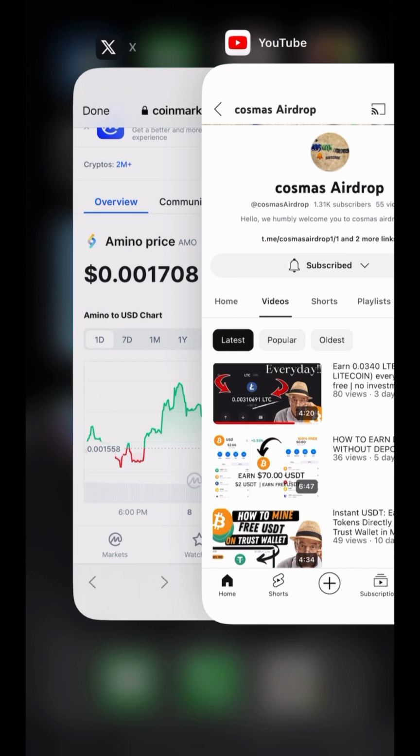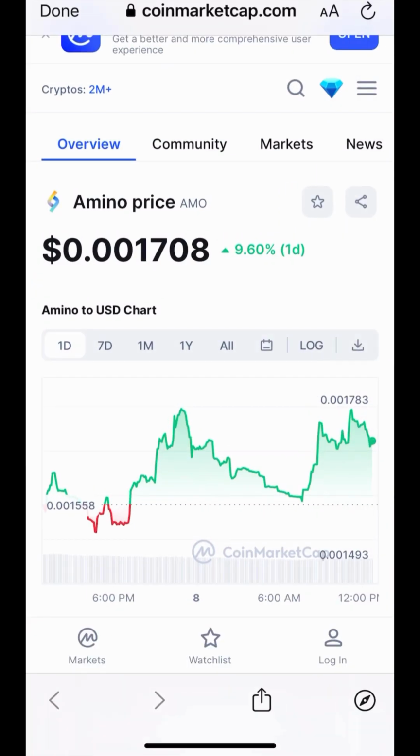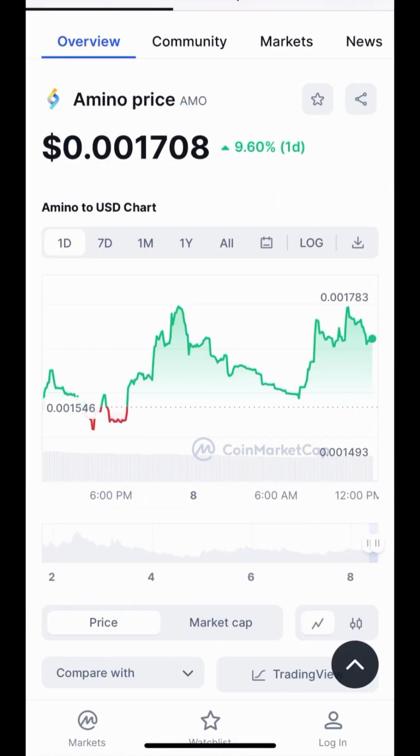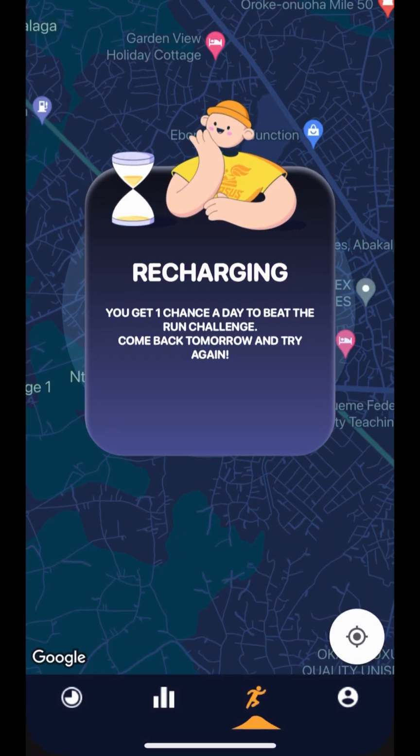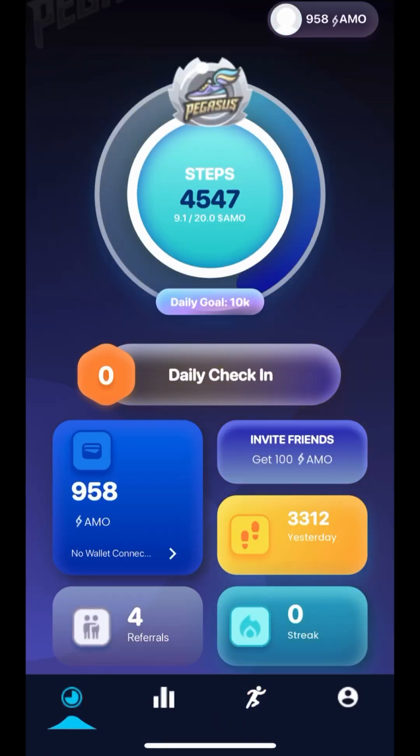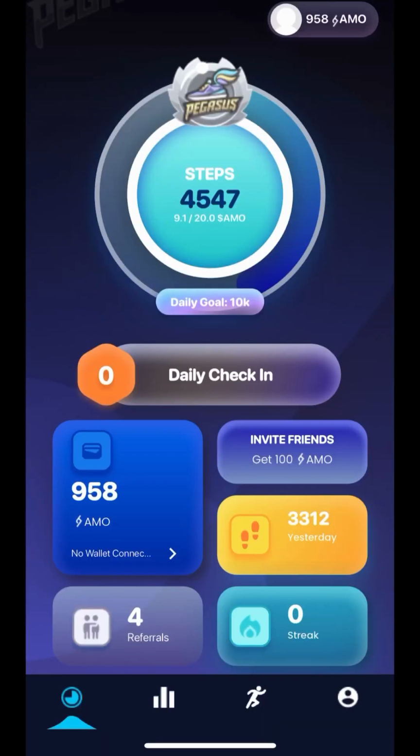Like I said, as you can see, the payment amount of AMO is actually small. I am not going to withdraw now, guys, so I'm going to wait till this AMO increases up to $200 or even $1 for you to be able to withdraw. As you can see, they are going to inform us when we are able to place our wallet. For now, they are going to place the wallet right here. The content here says that the wallet connect is coming soon. When the wallet actually comes, we are going to be placing our wallet right here, whether it's Meta, Trust Wallet, or any other form of wallet that we are going to use, guys.